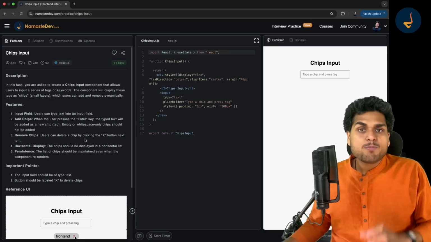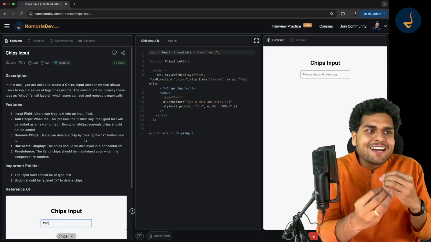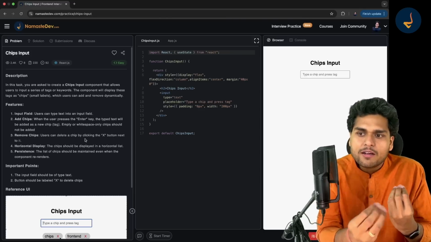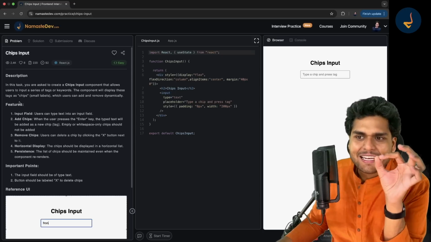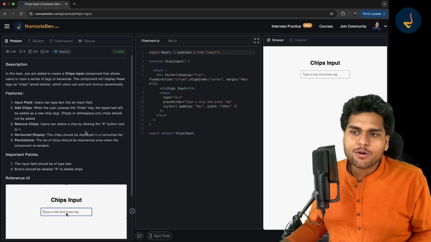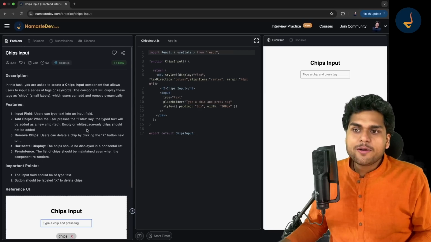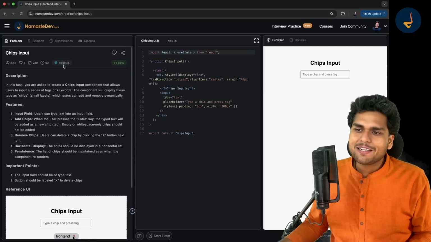Here you can read what you need to actually solve. This is the problem statement which generally your interviewer will give to you. You can read through this problem statement and it exactly lists down every feature that you need to build in this question. Now, you can also see how many people have viewed this question, liked this question, submitted this question, and all of the other stuff.